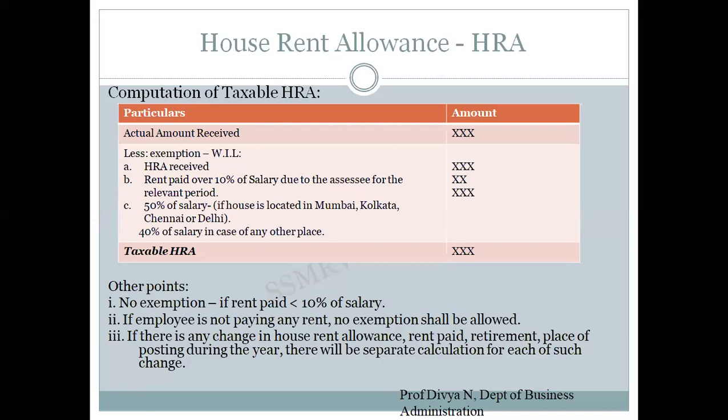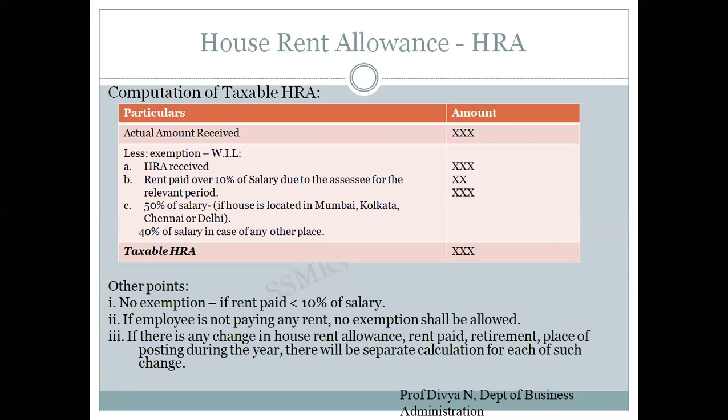Third, 50% of the salary if the house is located in Mumbai, Kolkata, Chennai or Delhi, that is, the metropolitan cities. If the house is located in any other place, then it will be 40% of the salary. We compare all 3 and see whichever is least. I deduct that from the actual amount received and arrive at the taxable house rent allowance.